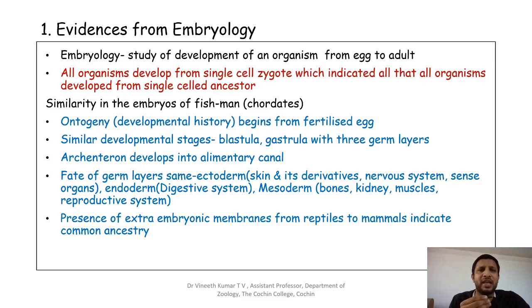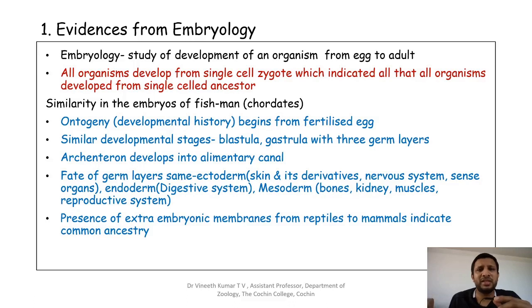In all these different types, you can see that the ectoderm gives rise to these particular structures. Coming to the endoderm, which is the middle layer seen in the gastrula stage, that layer gives rise to the digestive system, which includes the digestive tract, the alimentary canal, and the related glands.